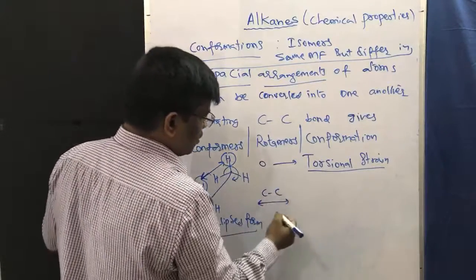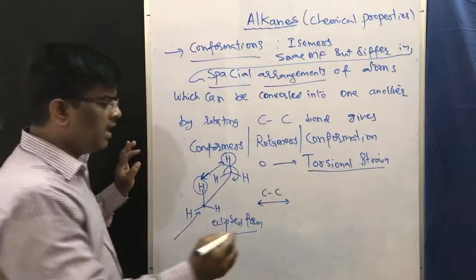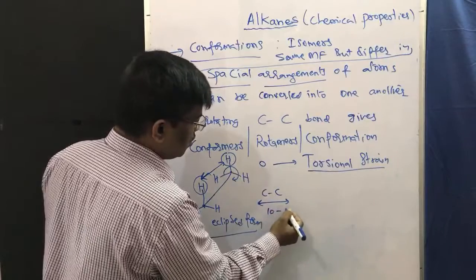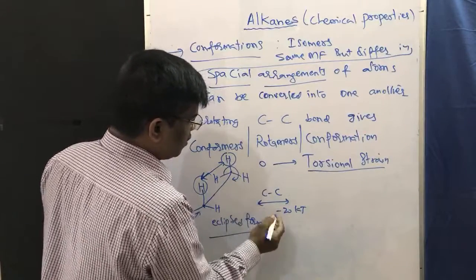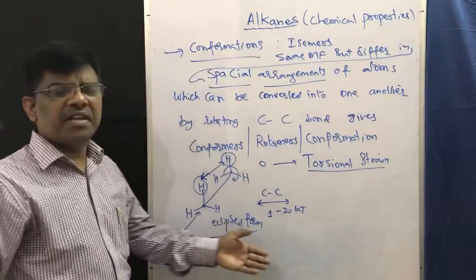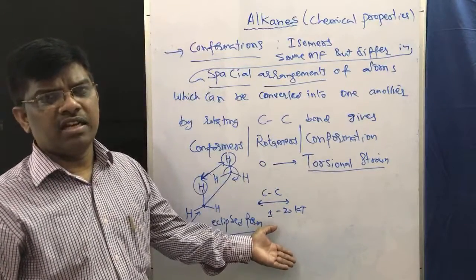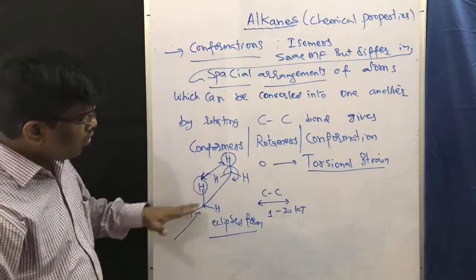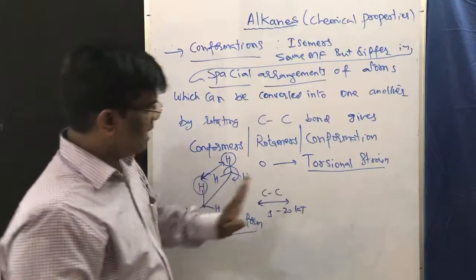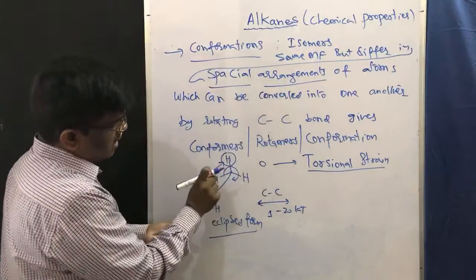So what is the energy required for this CC bond rotation? Usually it is 10 to 20 kilojoules, even 1 to 20 kilojoules. It is very, very easy, and this much energy is available at room temperature itself. So to overcome this torsional strain, the conformations undergo spatial rearrangement.